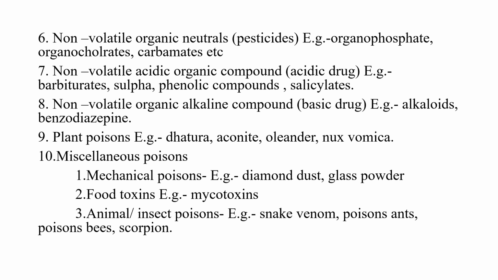There are some sources like mushrooms. We have both types of mushrooms, edible and non-edible. The poisonous ones, which are non-edible, contain mycotoxins. If one consumes a poisonous mushroom without knowing, then mycotoxins enter the body. The animal or insect poison basically includes bites from animals, like snake venom or poisonous ant bites, bites from scorpions, bites from bees. All these are included in the animal or insect part.